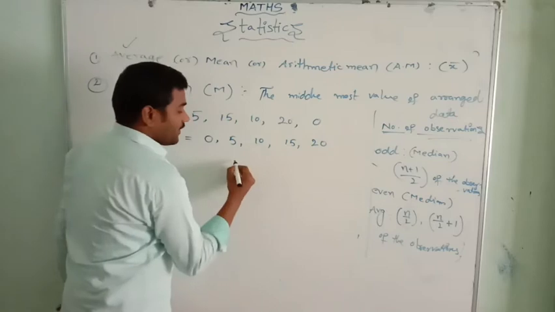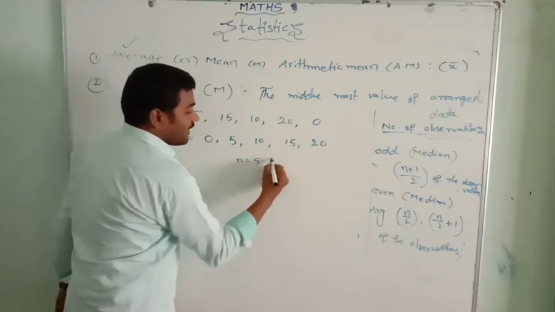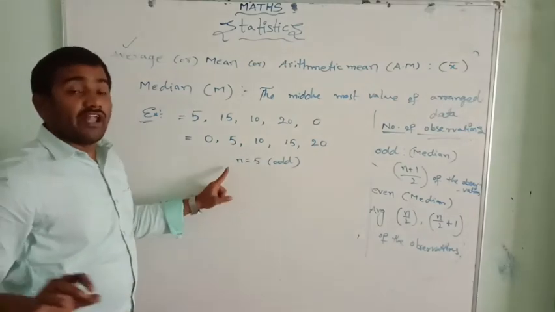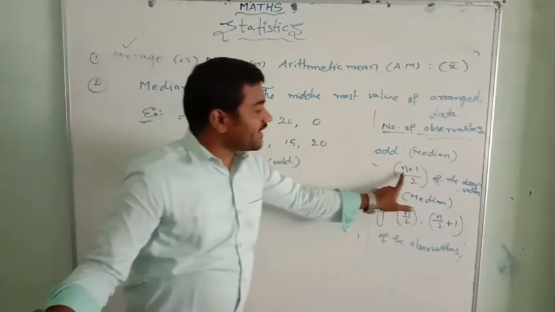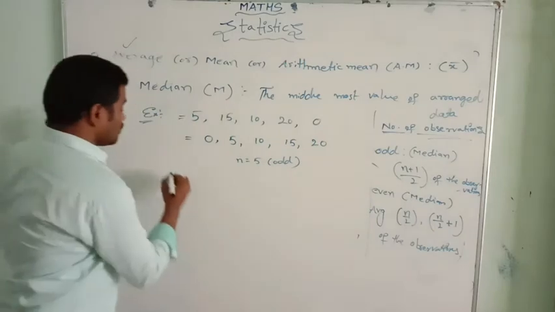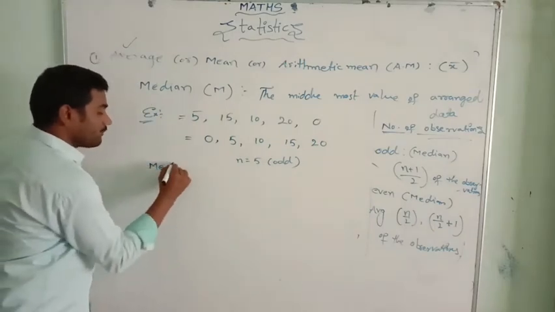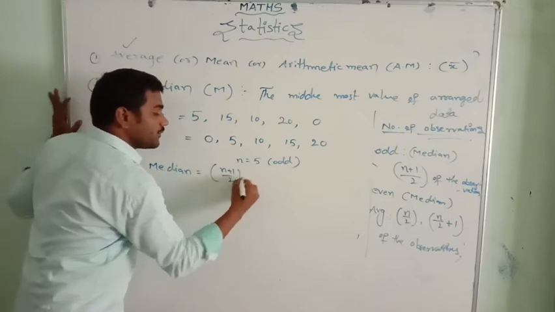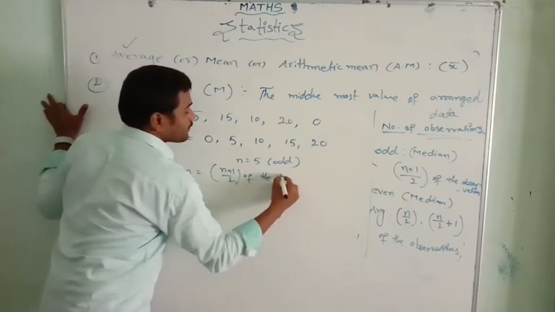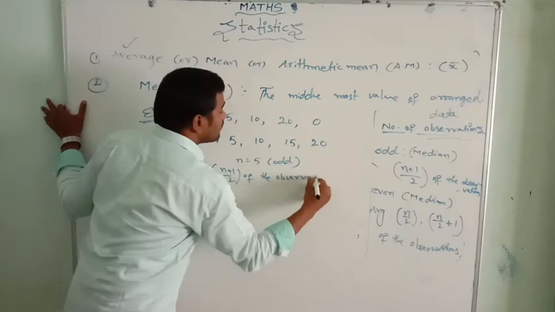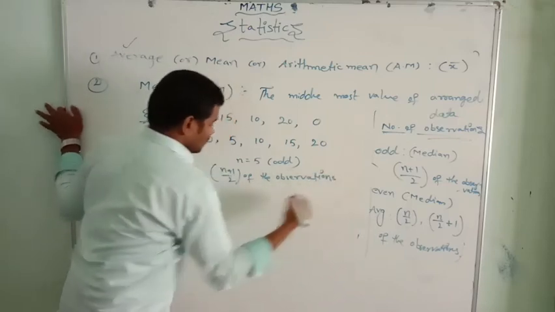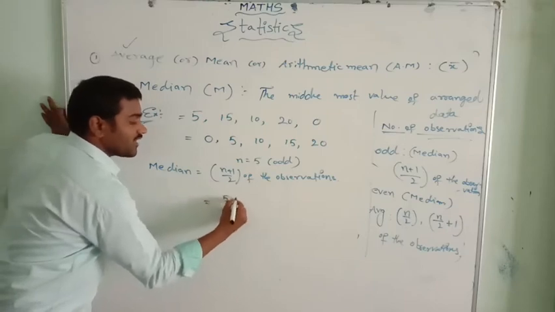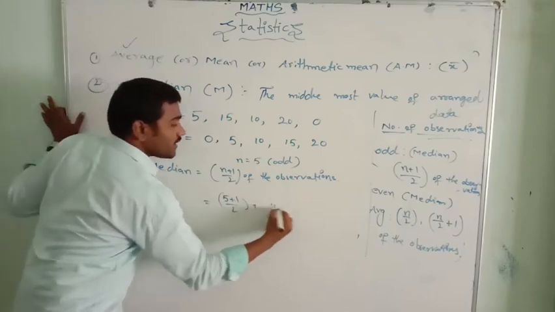1, 2, 3, 4, 5. Okay, n equal to 5. It is an odd number. When the number of observations is an odd number, what is the formula? N plus 1 by 2 of the observations. So median equal to n plus 1 by 2 of the observations. So what is the n value? As I said, 5. 5 plus 1 by 2 of the observation.